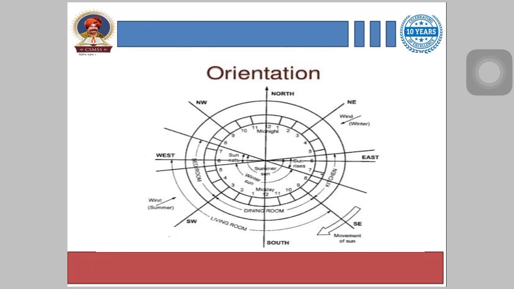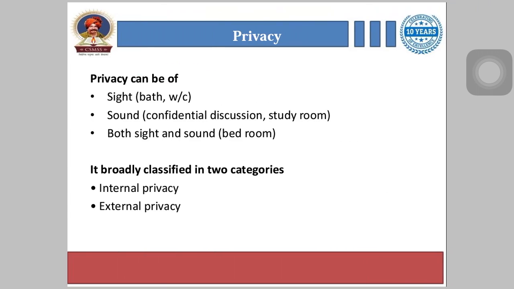If we consider the orientation of buildings, in apartments two or more flats are constructed or located on one floor, which are located in different directions, and hence it is very difficult to get the benefit of a particular direction. So some flats may get natural wind, some may get sunlight in the morning, and hence orientation is not possible in all flats in an apartment. Next is privacy.